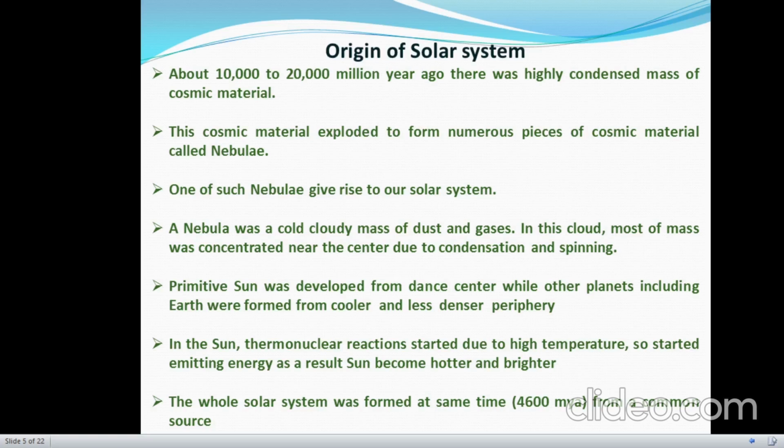This cold cloudy mass was concentrated near the center due to condensation and spinning. The primitive sun was developed from the dense center, while the other planets, including Earth, were formed from the cooler and less dense peripheral part. In the sun, various thermonuclear reactions started due to high temperature, so it started emitting radiations, energy. As a result, sun became hotter and brighter. The whole solar system was formed at the same time, approximately 4,600 million years ago, from a common source.